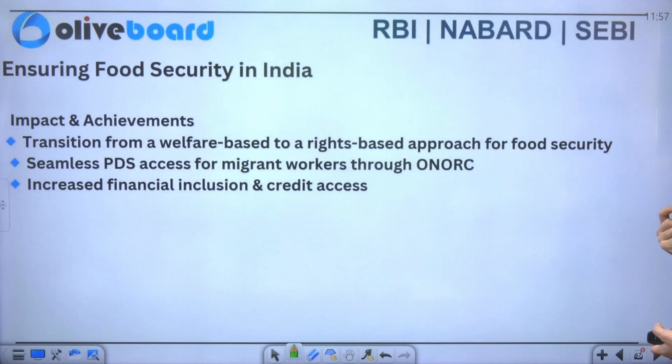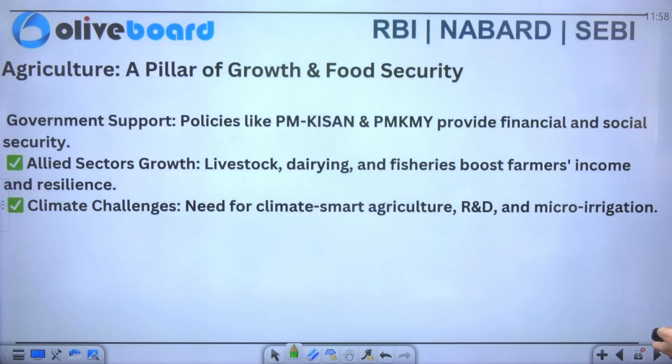Now what is its impact? So, a transition from the welfare-based to the rights-based approach. Okay, seamless PDS access is there, and it shows an increase in financial inclusion also. Now we'll see what it is all about in agriculture. What are all the schemes that are specifically bringing improvement in it? So you have the Kisan scheme. You have PMKMY that provides financial as well as social security also.